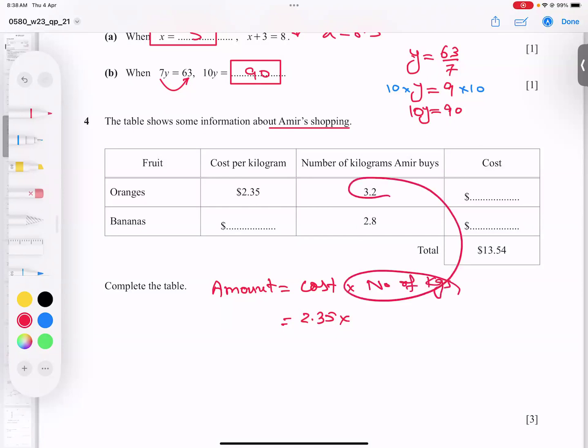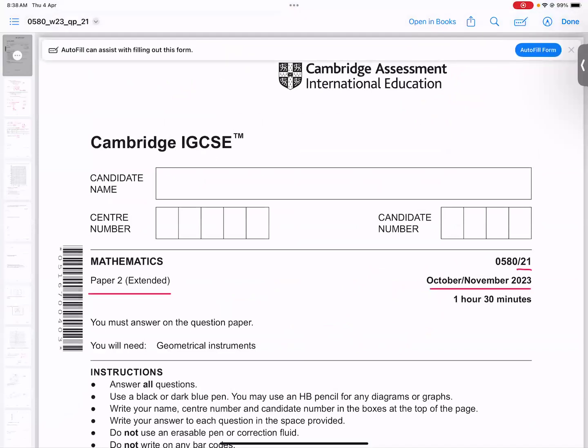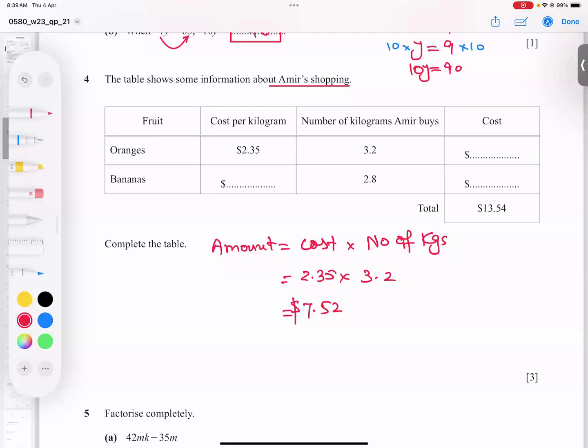The number of kilograms is 3.2. So if I multiply this value, 2.35 times 3.2, it is giving us $7.52. So this answer I can write here.